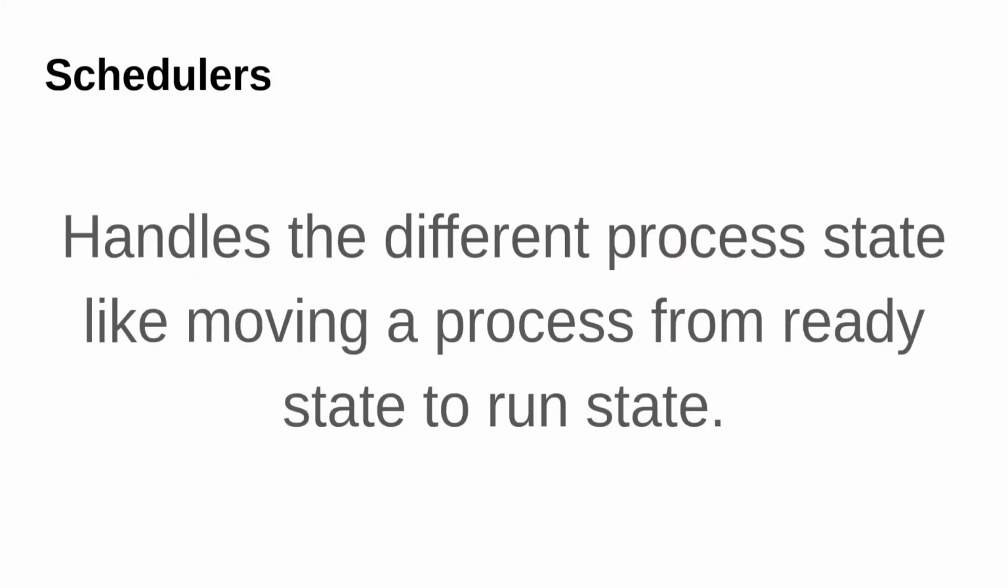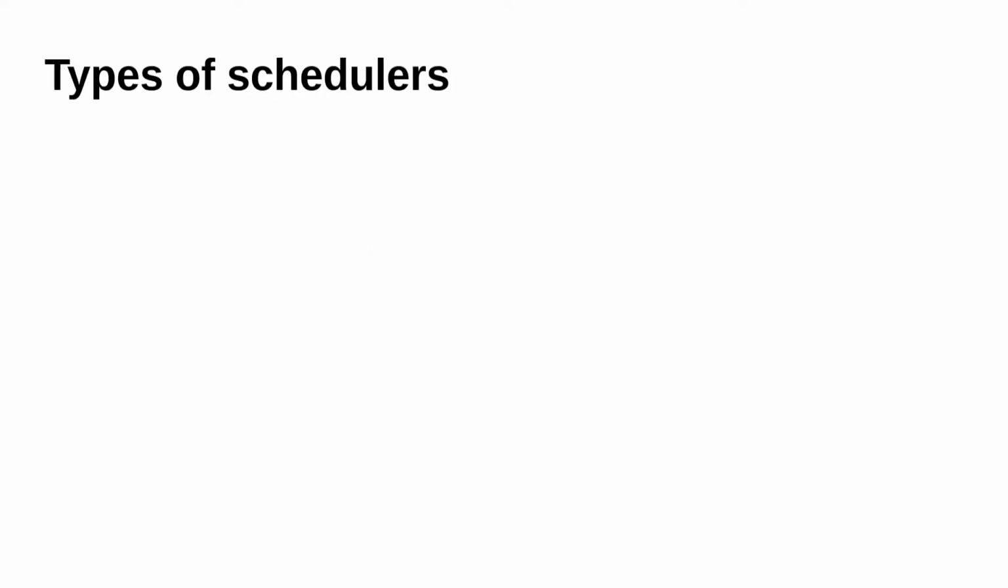Next up is schedulers. The schedulers handle how a process moves from one state to another, like when we should swap something out of the memory, or when we should move something from suspended ready to ready, stuff like that. The main part of the scheduler is to move a process from the ready state to the running state where the CPU can execute the instructions. There are different types of schedulers.